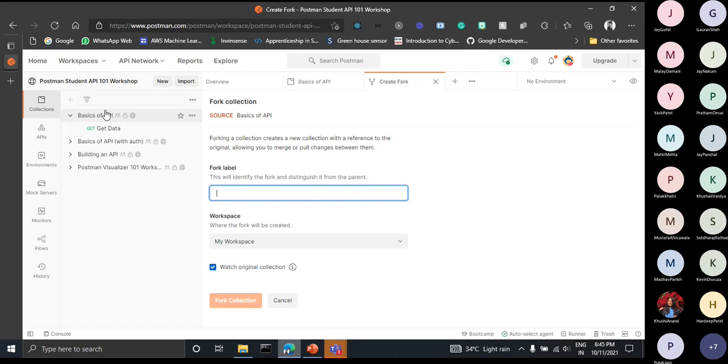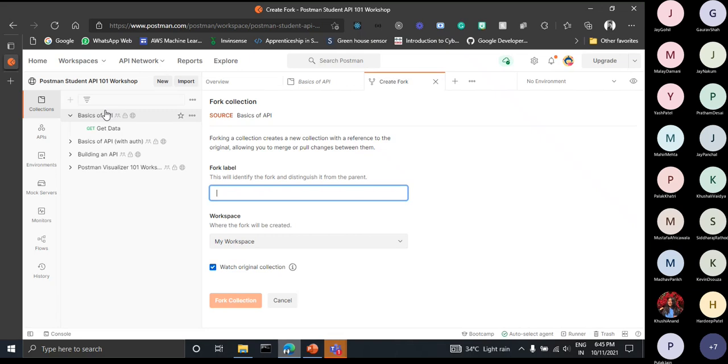So a local copy of this same similar type of API gets created in your account, and you can use that to play with it, just like we do in Git and GitHub. Basically, in GitHub also you fork the repository. Why do you fork the repository? To work on it, to use it or to manipulate that project. So you are just making a local version of it.